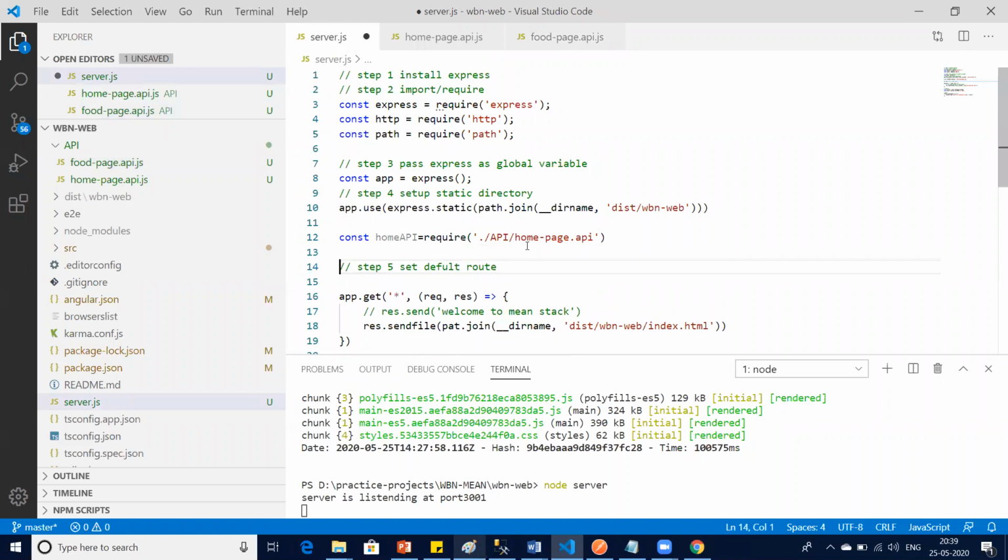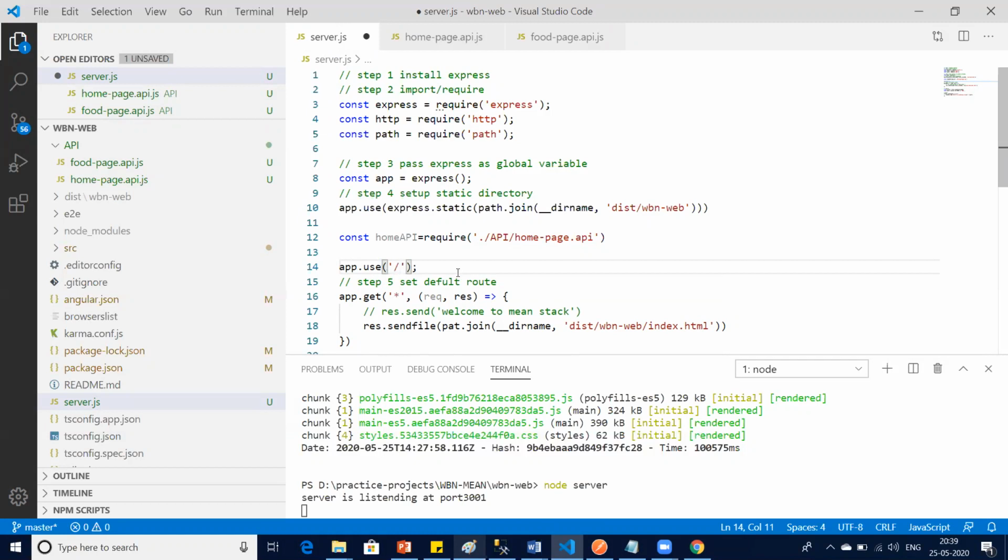Just before this API.get, you add or inject your API route, using app.use. The benefit of app.use is you can even add a prefix.